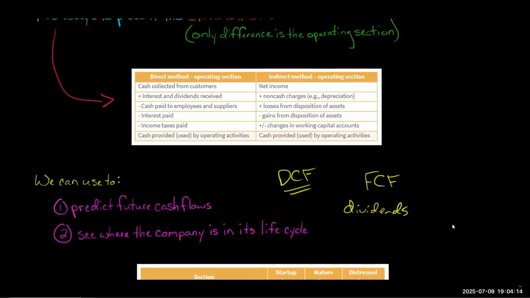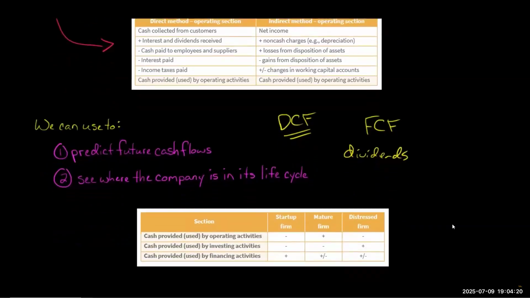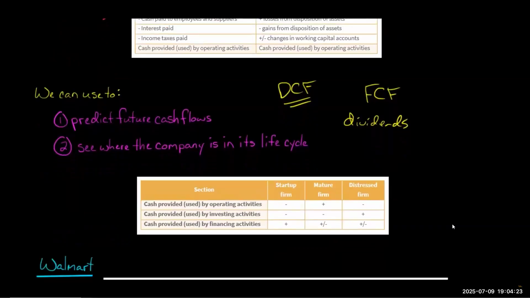Now, when we look at a statement of cash flow, you can see exactly where a company is in its life cycle. And I've got some examples of that just to give you a general rule of thumb. I'm just going to walk through it quickly. We'll get into this more with specific companies. But let's say you have a startup. Generally speaking, if you have a startup company, you would expect the operating cash flow would, in initial stages, be negative because the company's just getting going, right? You don't expect them necessarily to have positive cash from their business operations yet. So they have negative cash flow from operating, negative cash flow from investing. That's not a bad thing, by the way.